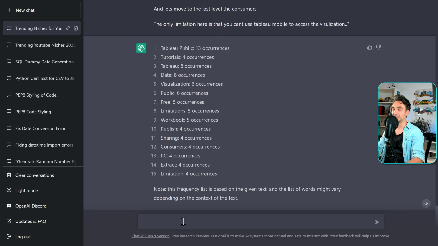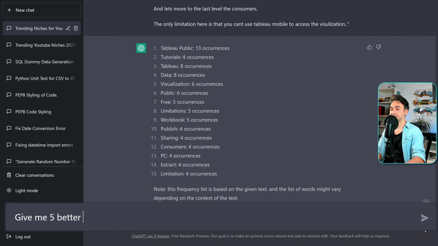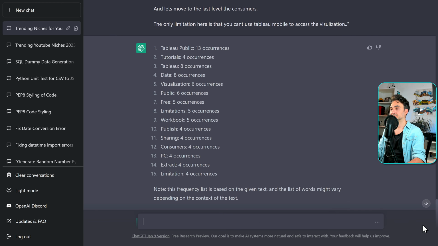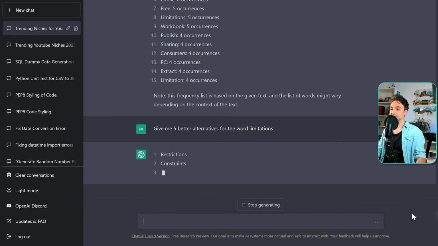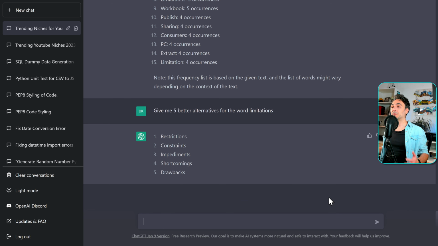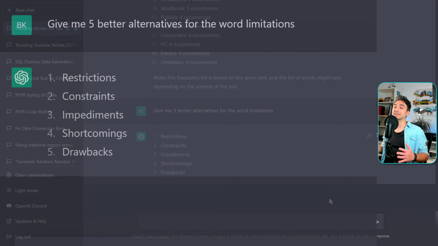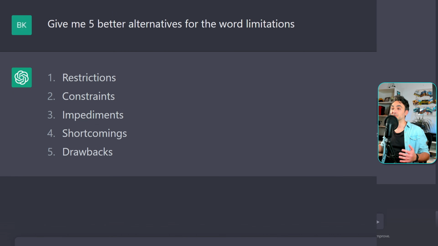So let's say, okay, give me 5 better alternatives for the word limitations. With this, instead of me saying limitations 5 times in the video, I can say drawbacks, restrictions, and so on. And with that, you optimize your videos and scripts and you sound more professional. This is really important as a content maker, that you always optimize your scripts and your videos. And now with the help of ChatGPT, we can do more analysis for our content.